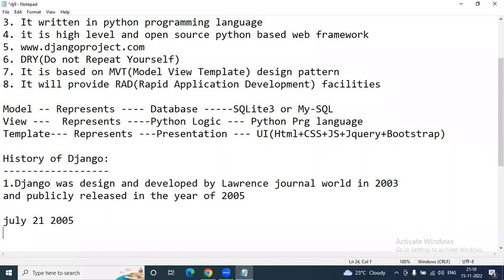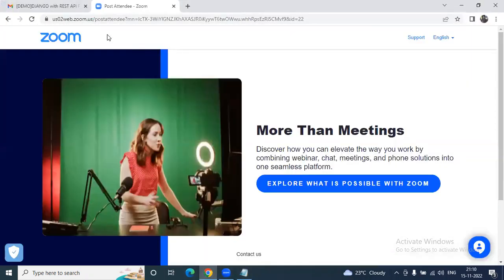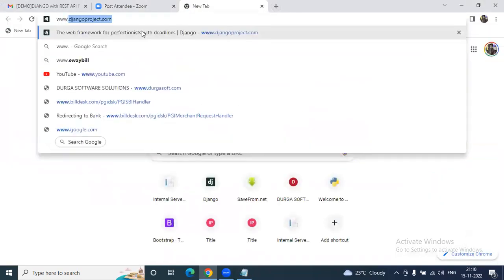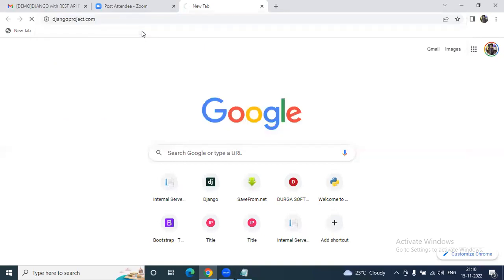And right now the current stable version is 4.1.3. How do you know the current version of Django? You can visit the official website, djangoproject.com. I'm just moving on to www.djangoproject.com.